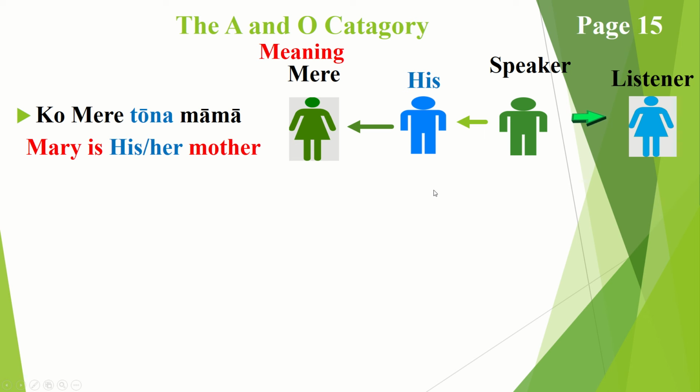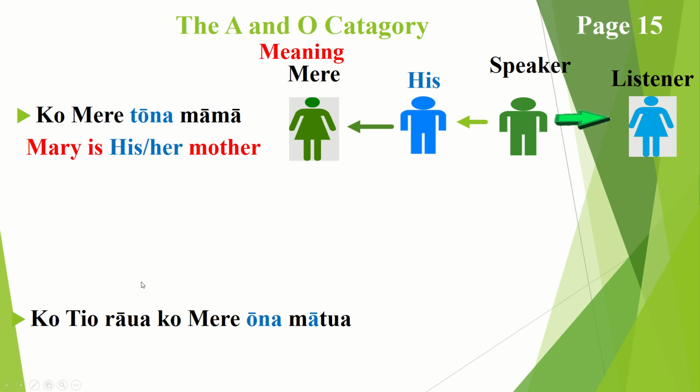Okay, so this is a bit of a big picture to take in. We've got 4 people referred to here. So we have the speaker, which is the person speaking, talking to somebody, which is somebody listening, but he is talking about this guy here, who's Mr. Blue, talking about his mum, who is Mary, or Mere. There's a few arrows there and a few images there. If you need to go through this again, really get the understanding of this, go through it again.